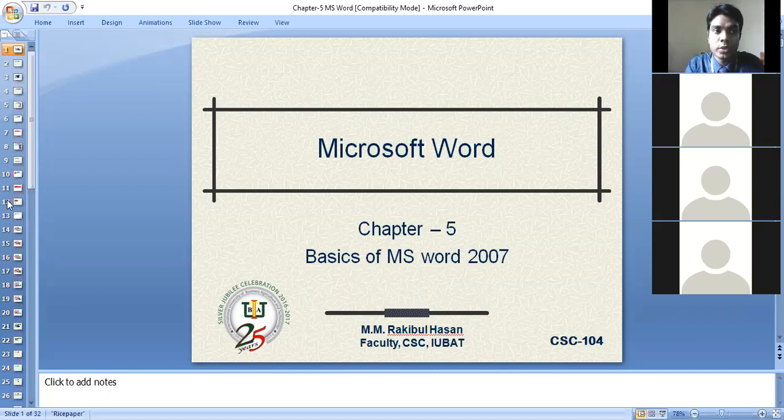So in Microsoft Office Word, at first we learned why we need this software. It is nothing but a software, so why do we need it and what advantages will it give us? Then we learned the basic user interface of Microsoft Office Word, as well as the different tabs. Under tabs we have the ribbon. We learned the important operations under each and every tab one by one, and we practiced all of them in our lab class.